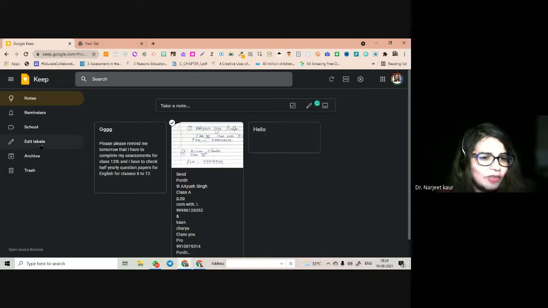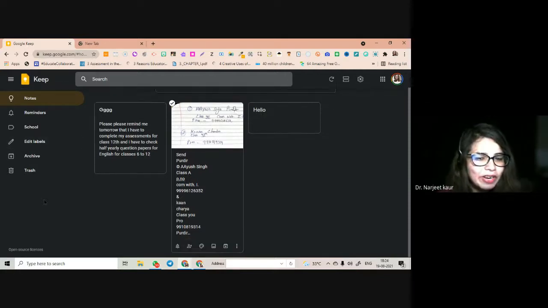Labels, we know that now we are level 1 and we know what labels are all about, so you can add labels from here, right? You can change the color if you want.